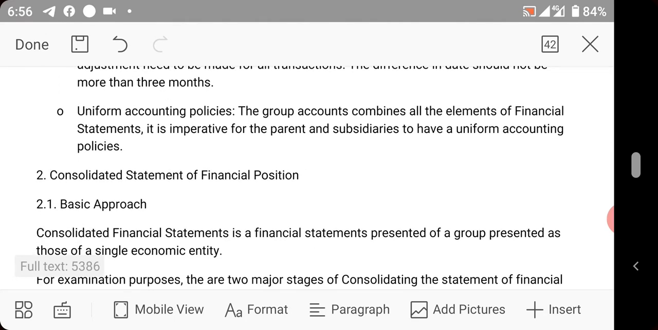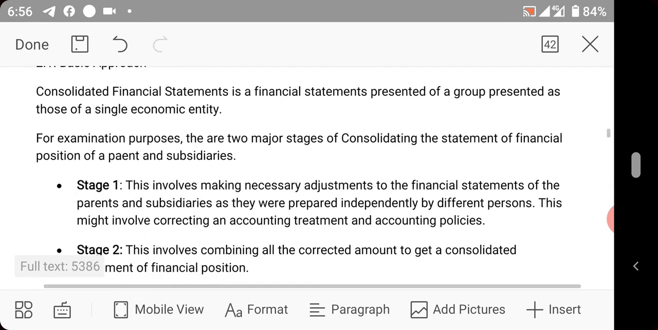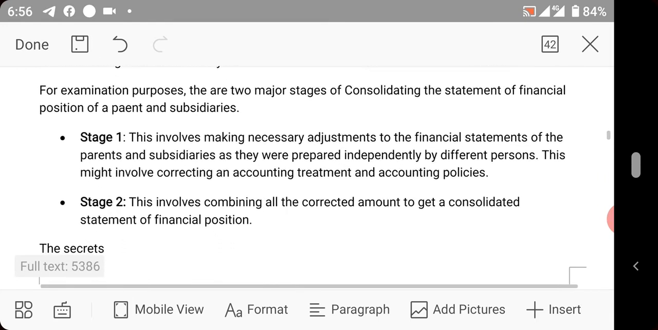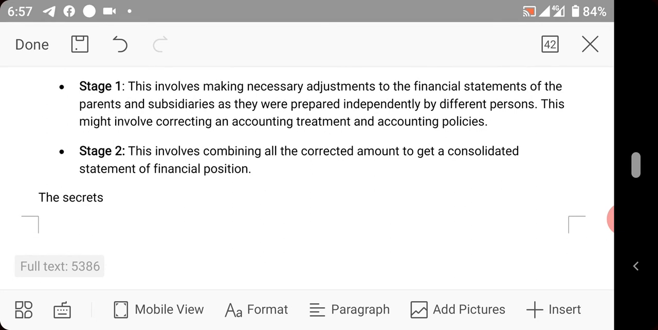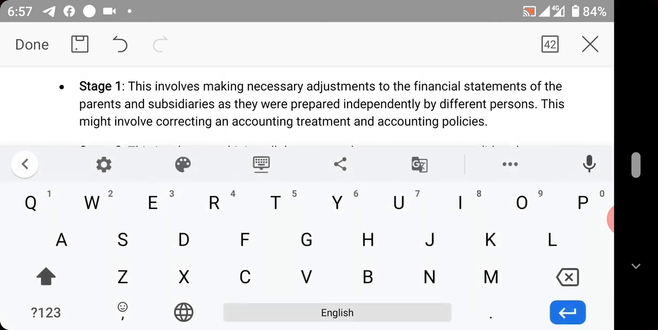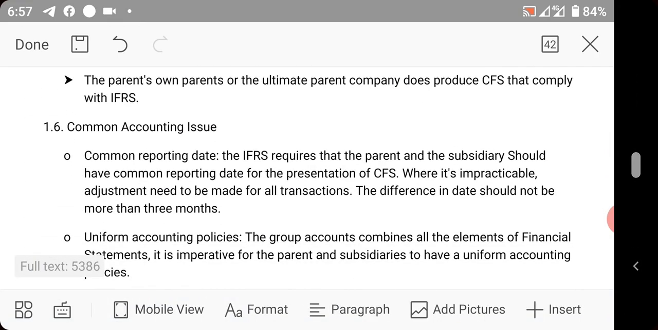Now, consolidated statement of financial position, the basic approach. Stage 1, for examination purposes, you will make adjustments to some wrong entries that were entered in the books of the parent company and in the books of the subsidiary. After you've made this adjustment, stage 2, you now consolidate. How do you consolidate? You add them together. How do you add together? You say parent company